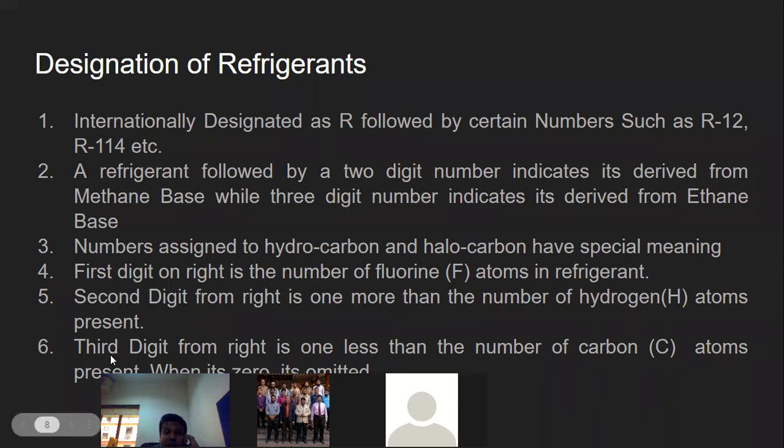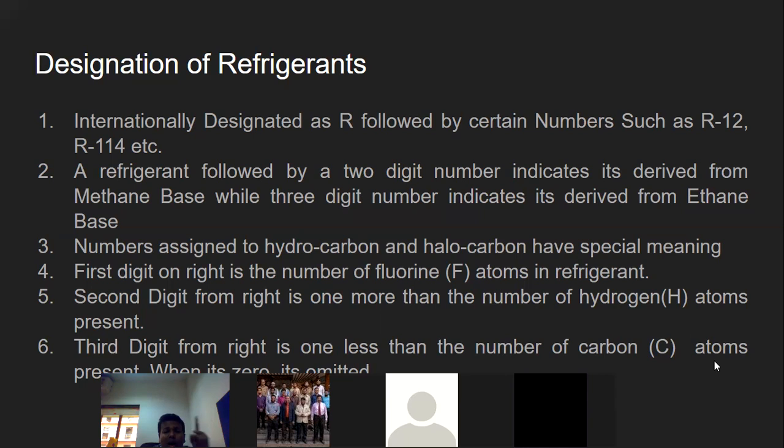And what about the third digit? Because for the one with the 2 digits it's open. What about this one? There are 3 digits. So the third digit from the right is 1 less than the number of carbon atoms.